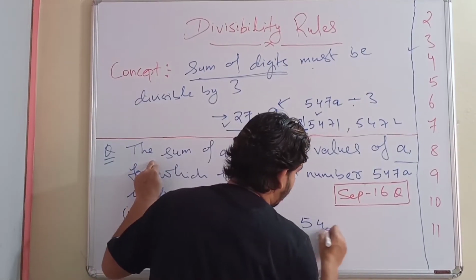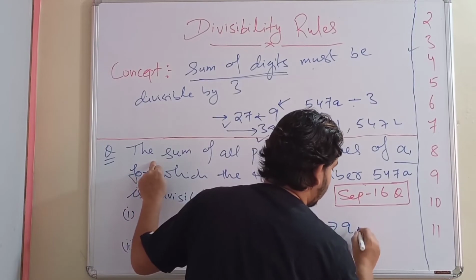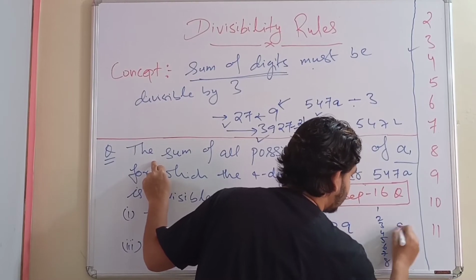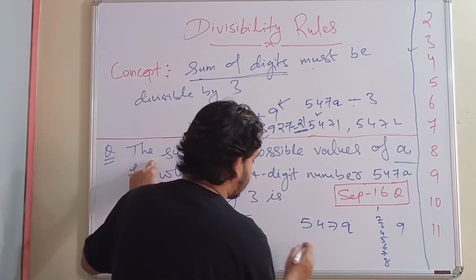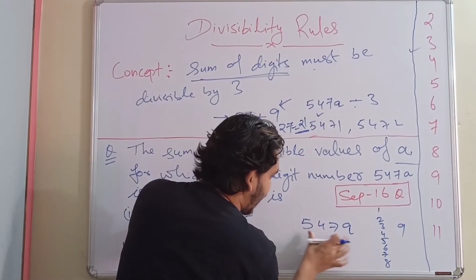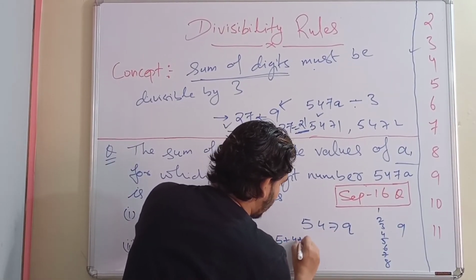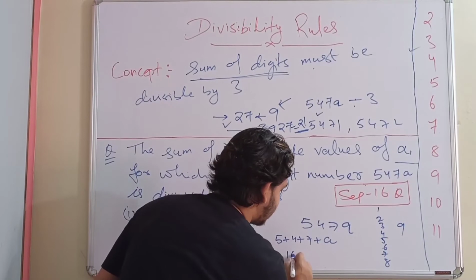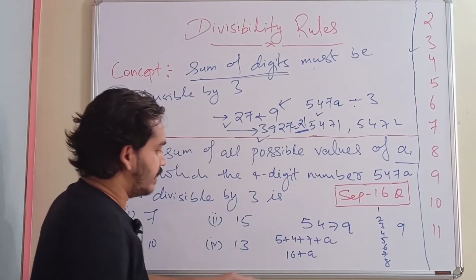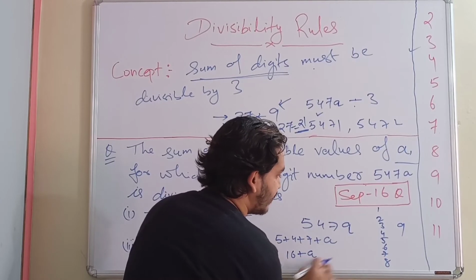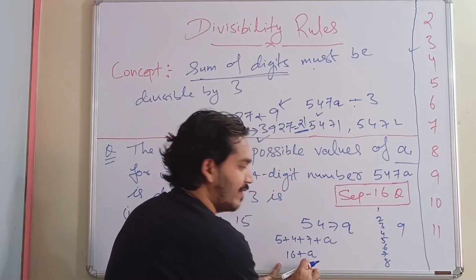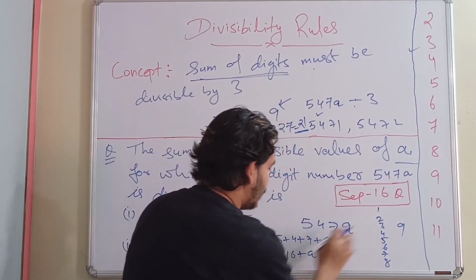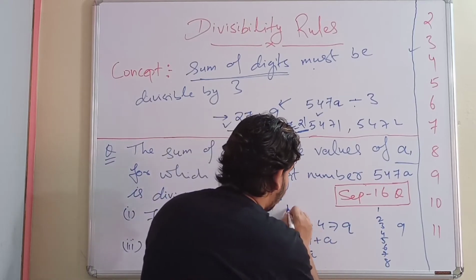The number is 547A. A can be 1, 2, 3, 4, 5, 6, 7, 8 and 9. If we add all the digits, 5 plus 4 plus 7: 5 plus 4 is 9, 9 plus 7 is 16. Then if we take A to be 1, it becomes 16 plus 1, 17, and that will not be divisible by 3. If we take A to be 2, then 16 plus 2 is 18, and 18 will be divisible.